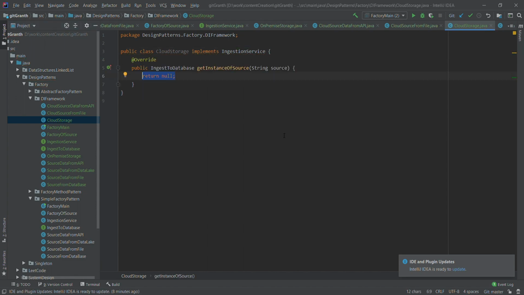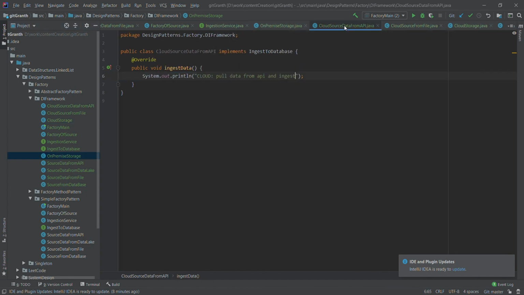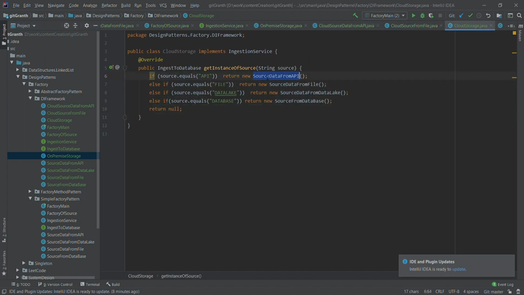We'll implement it here, and as part of this ingestion, we'll do something similar to what we did in on-premise. We will copy it from here, paste it here, and modify it. Now we want to source the data from cloud API and from cloud file. Since we have not created these for now, we can just comment them out, so these can be extended.